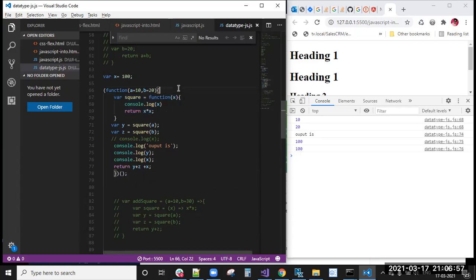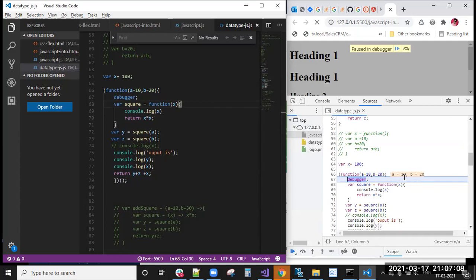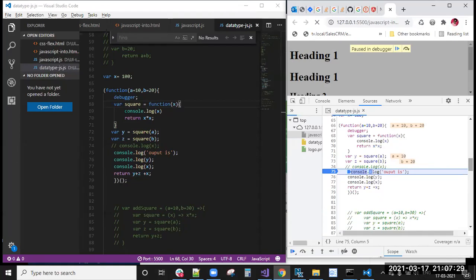So we will keep a debugger here and we'll see why it printed 100. The output here is 100, right? Why did it print 100? Here the debugger came, so a value is 10, b value is 20. Now I'll come here and keep a debugger. Here y value is 100, z value is 400. 100 plus 400 is 500, right?